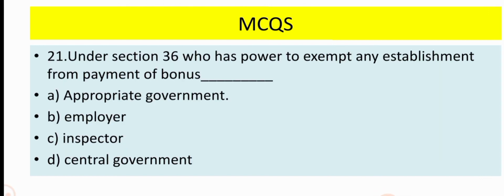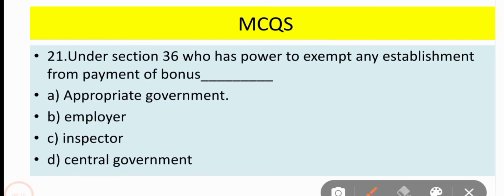Under section 36, who has power to exempt any establishment from payment of bonus? Under this section 36, the appropriate government has power to exempt any establishment from payment of bonus. So the correct option is option A, appropriate government. He has power to exempt any establishment from payment of bonus.